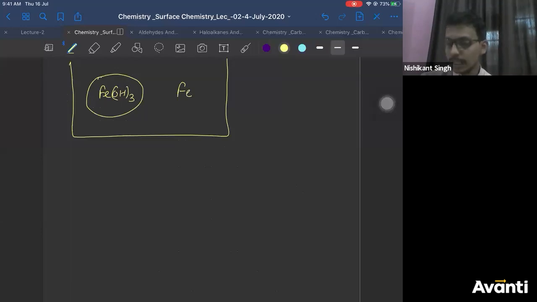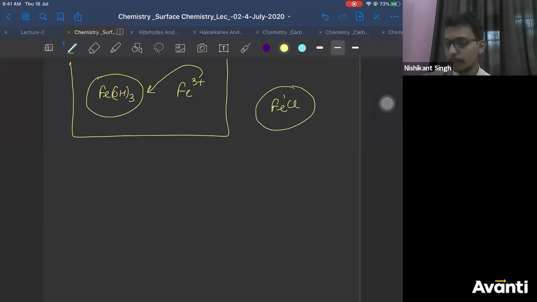So in FeCl3, which ions will be adsorbed by FeOH3? Very good, Chirag. Fe3+ ions. So Fe3+ ions move onto the surface of FeOH3, and you say FeOH3 becomes a positively charged precipitate. This is what we studied.